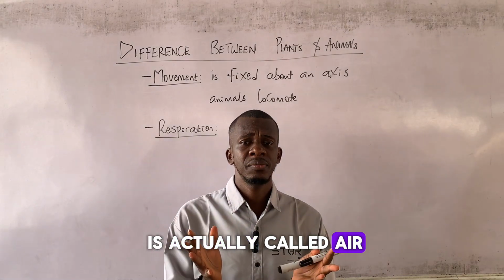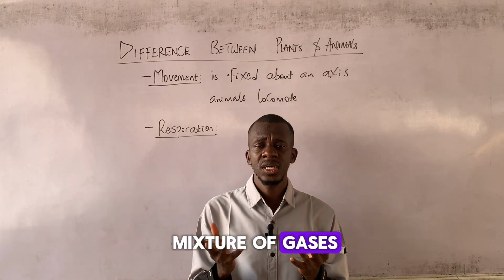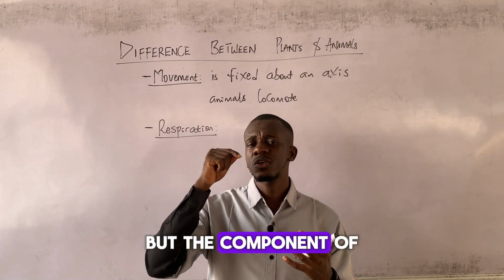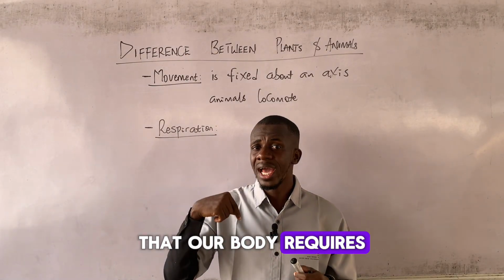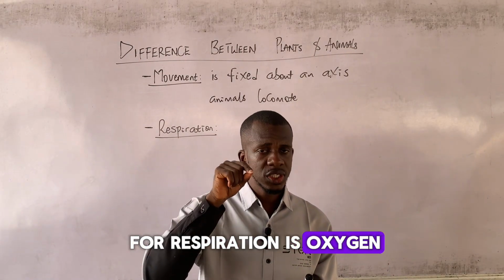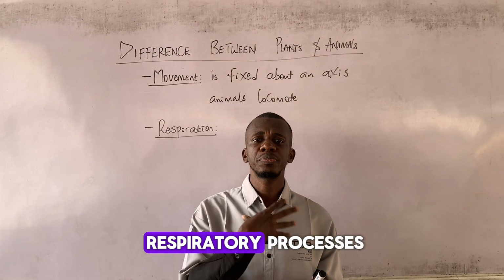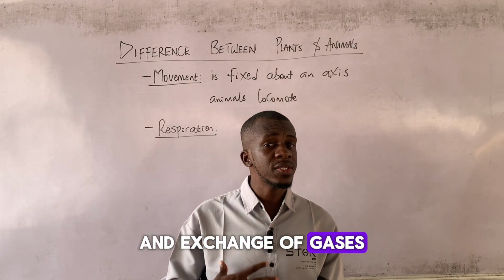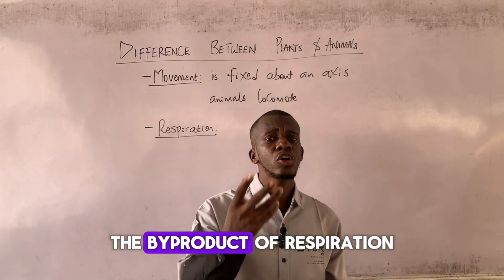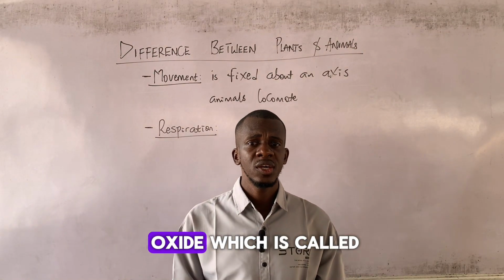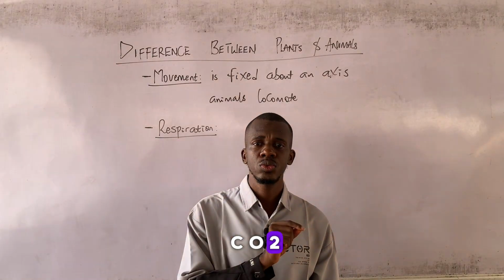So usually when respiration occurs in animals, when we breathe in, what we take in is actually called air because air is a mixture of gases. So when we breathe in, we take in air, but the component of the air that our body requires for respiration is oxygen. And then after all the respiratory processes and exchange of gases, the byproduct of respiration in animals is carbon dioxide, which is called CO2.